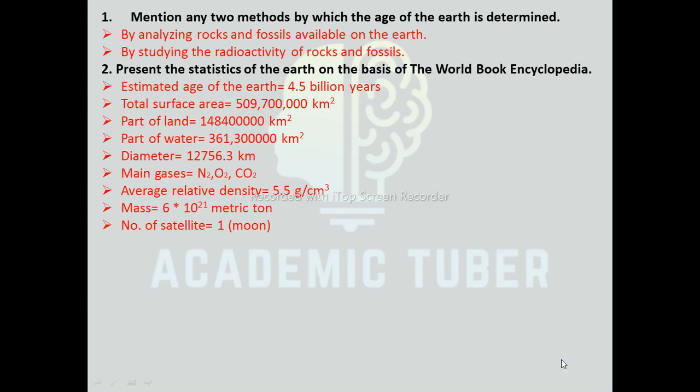Diameter 12,756.3 kilometer. Main gases are nitrogen, oxygen, carbon dioxide. Average relative density 5.5 gram per centimeter cube. Mass 6 into 10 to the power 21 metric ton, and number of satellite is 1, that is Moon.